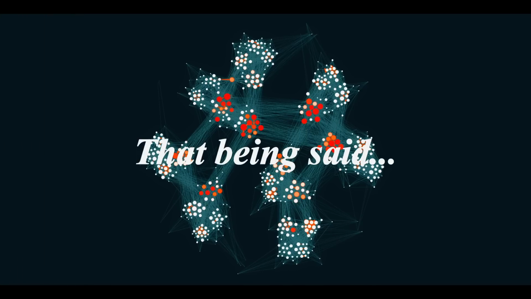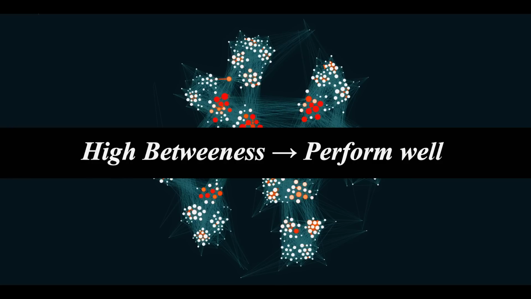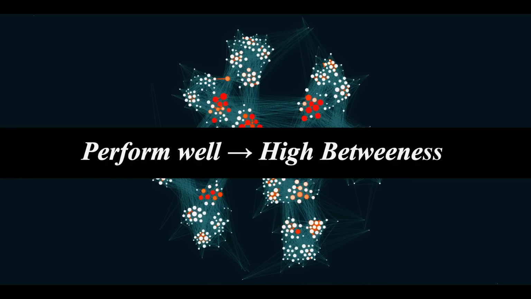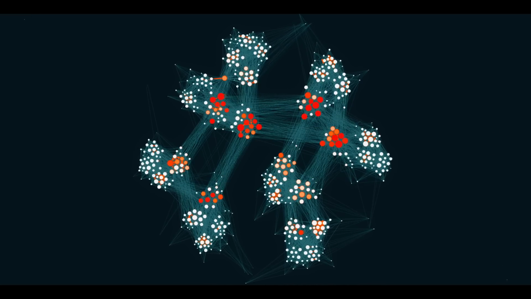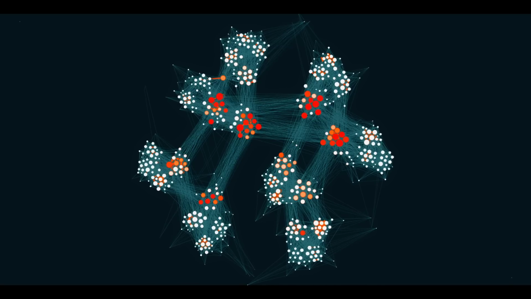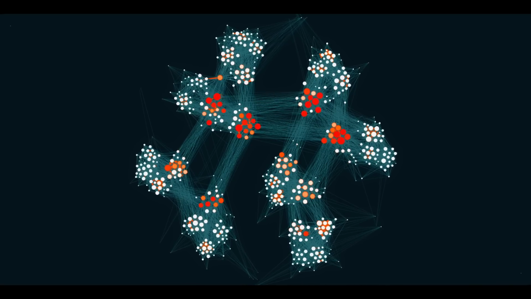That being said, we should be careful not to get our cause and effect mixed up. It's likely not that teams with high betweenness perform well, but rather that in a tournament setting, teams that perform well will have high betweenness. In other words, we can't use what we just did to find which network features predict which teams will do well, which is what I kind of want to do with this.